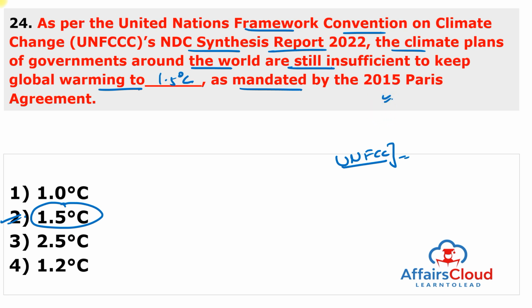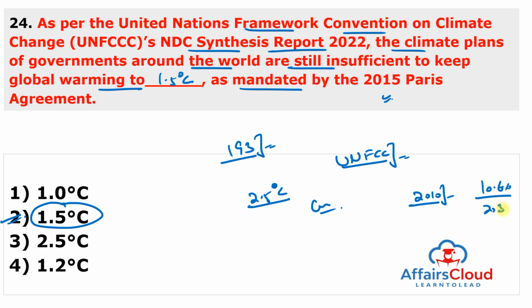And according to this report, the combined climate pledges of the 193 parties of the Paris Agreement could put the world on course for about 2.5°C of warming by the end of this century. And the report estimates that compared to the 2010 levels, current commitments will result in a rise in emissions of 10.6% by the year 2030. It means emissions will increase by 10.6% by the year 2030.